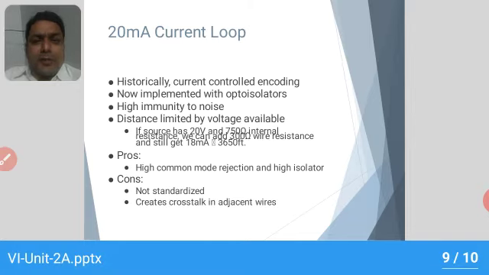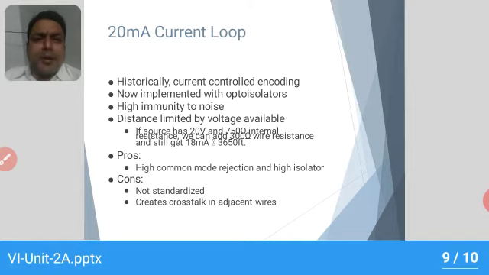Of course, it can provide high common mode rejection, and it is also a high isolator. But in the current loop, we have a disadvantage where there might be a possibility of crosstalk between the two cables.